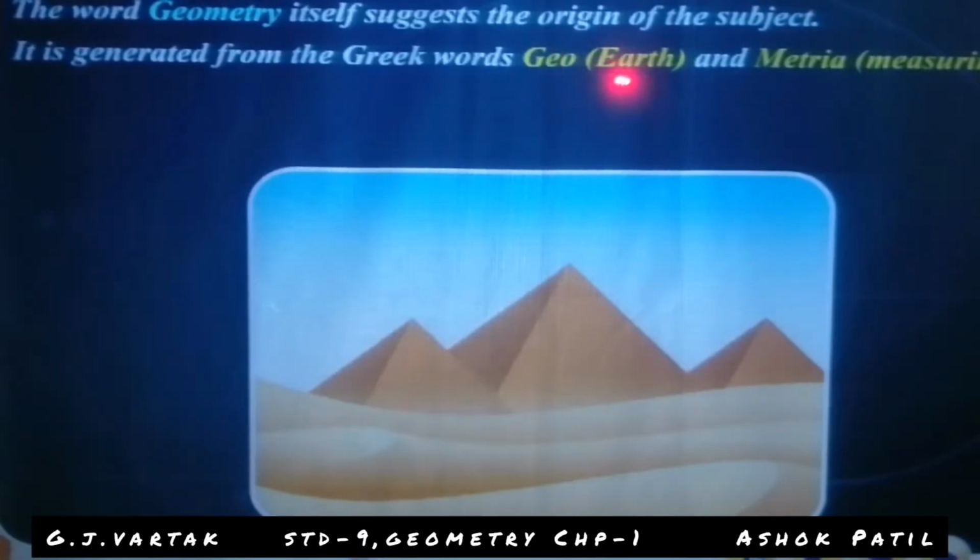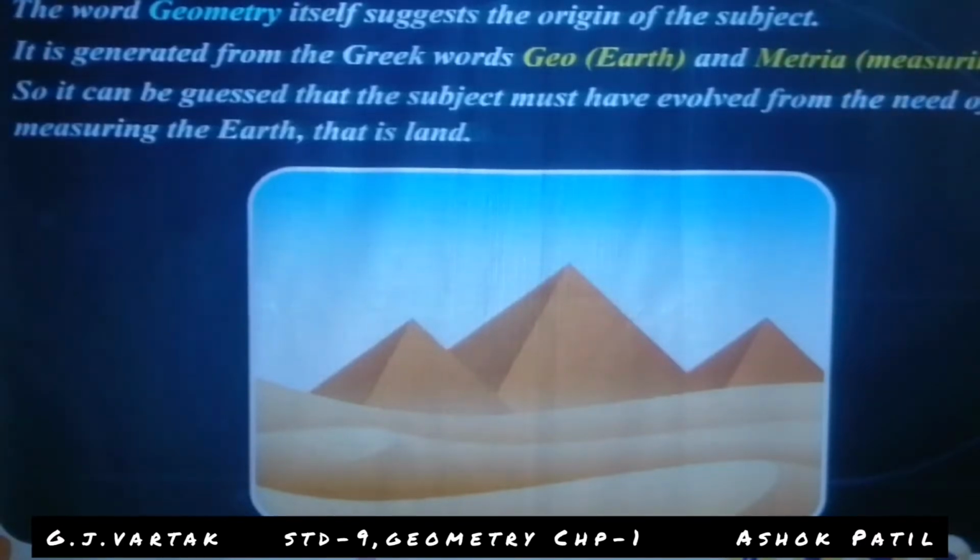Geo means earth and metria means measuring. That's why geo and metria come together and the subject we learn is geometry.